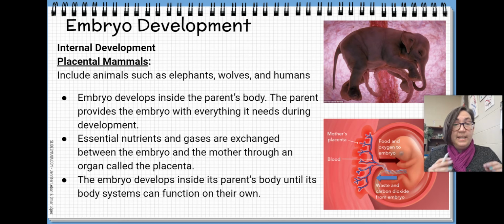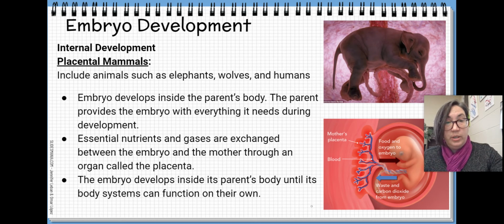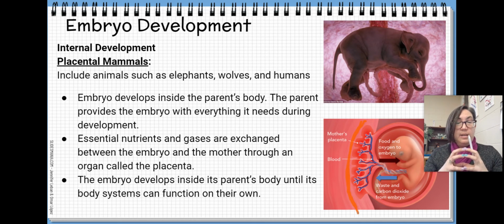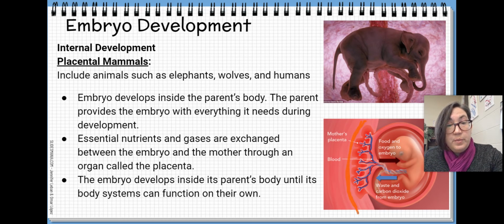The embryo develops inside its parent's body until its own body systems can function on their own. So you can see in this picture, this is the uterine wall. So the uterus is the organ that embryos develop in, especially in mammals. And then the offspring is connected through an umbilical cord to that placenta.